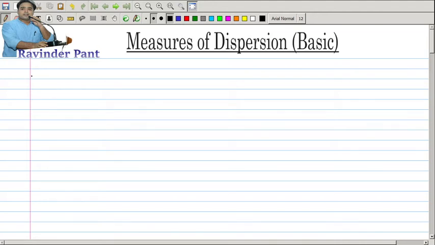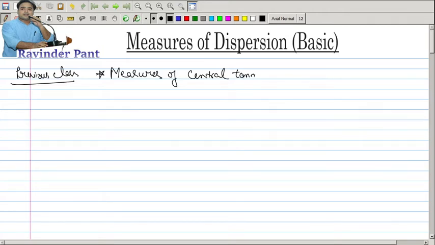So here we are again with our new topic, which is measures of dispersion. In your previous class, we discussed measures of central tendency.